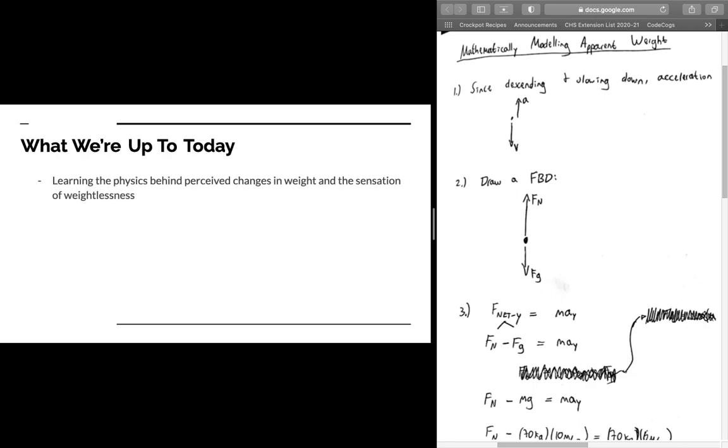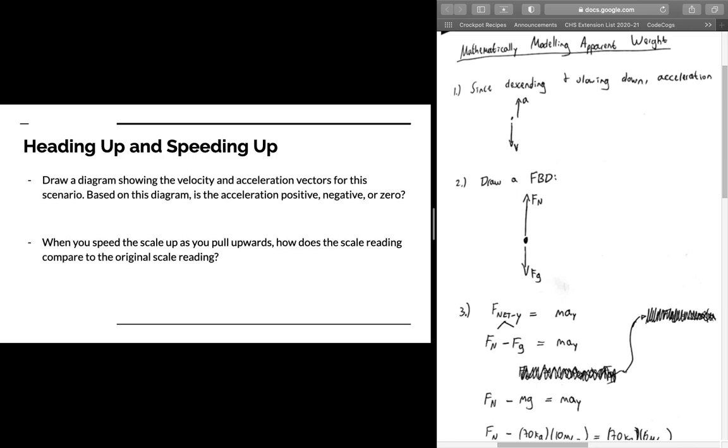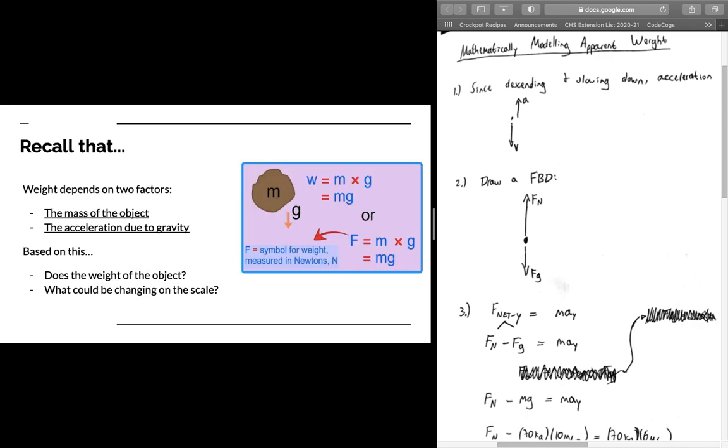So what we're up to today. Learning the physics behind perceived changes in weight and the sensation of weightlessness, and how we can mathematically model these apparent shifts in weight. Here's a little scenario that we would do in a typical year, so we'll skip over this here.